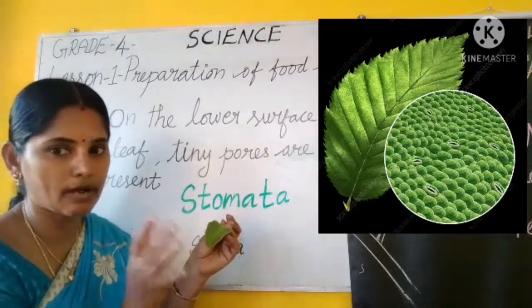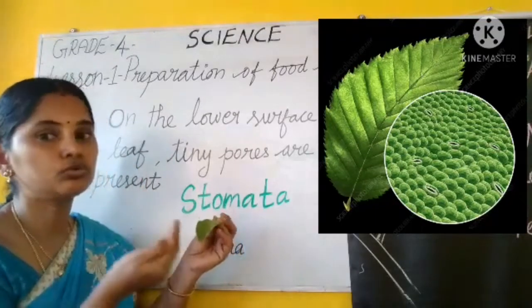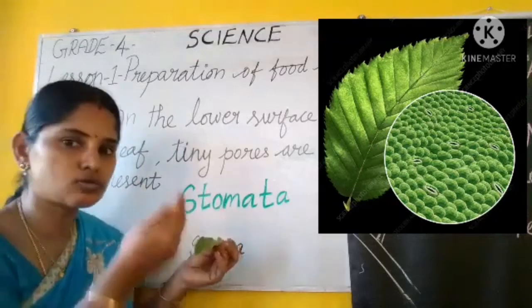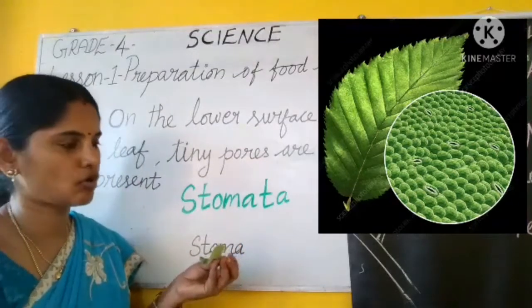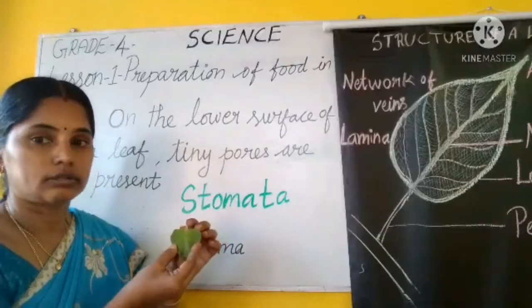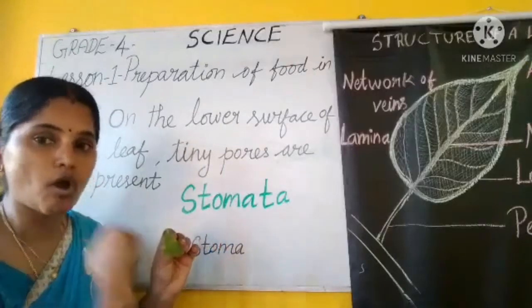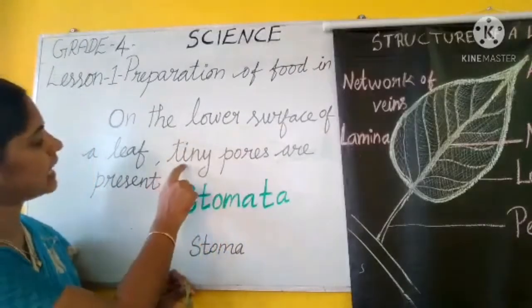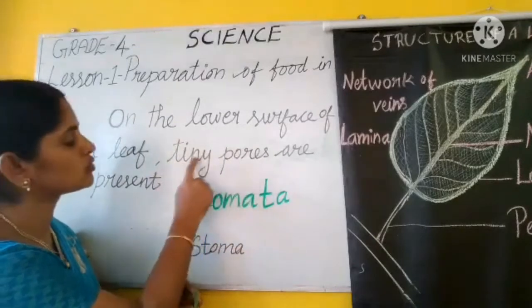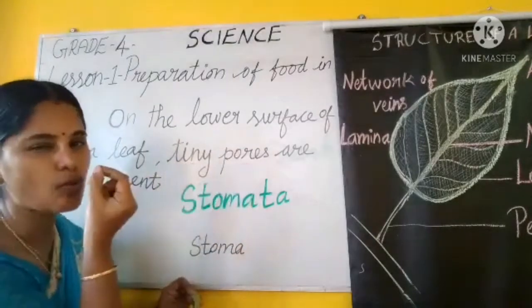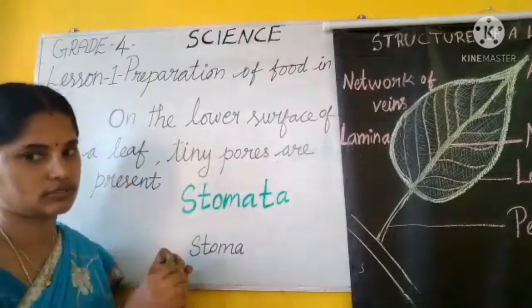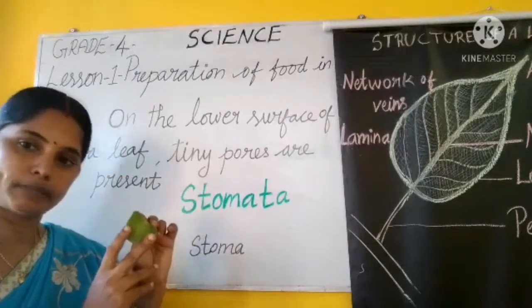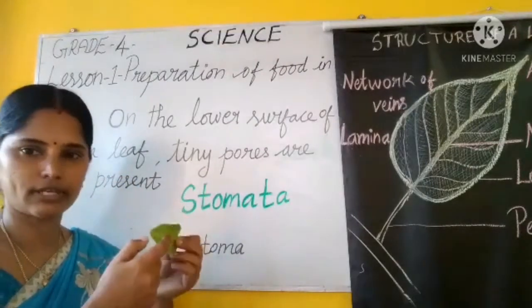We can't see it with a normal eye. We can view it through the microscope, only through the microscope. Okay. Tiny pores. Tiny means small. Pores means holes. Very small holes, present on both sides of the leaf.